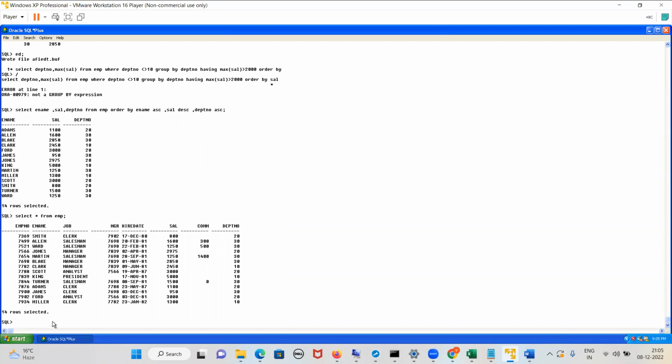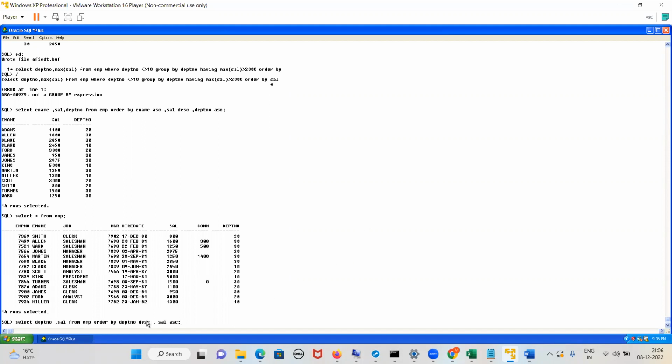Now let us take another example. Select department number, comma salary from EMP, order by department number DESC, comma, you have to give a comma here. In order by, if you are taking multiple columns, you have to use a comma. Order by department number DESC and salary ASC. Now see, how will the sorting happen? Can you just tell me?